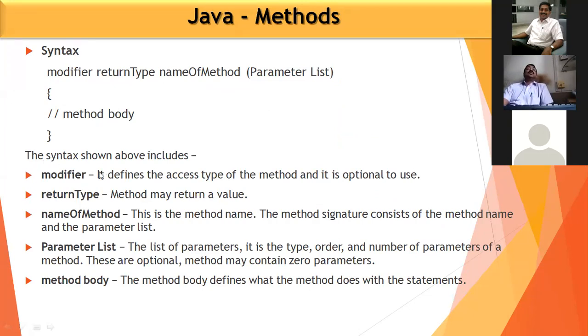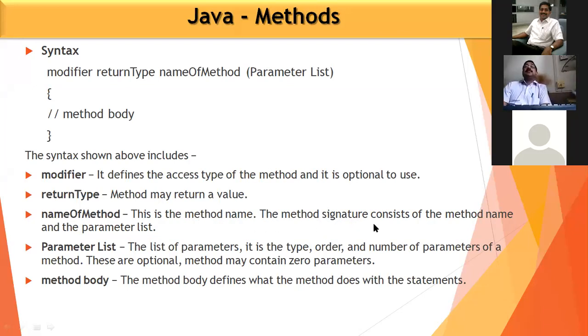So what the syntax shows here: the modifier defines the access type of the method, and it is optional to use. In some methods, it is optional. Maybe you are using public, you are using private. If you are not specifying anything, that will also be okay. The return type: a method may return a particular value, maybe integer, maybe float, maybe double, maybe character, maybe string, any type. So this is a return type. Name of method, we can specify the method name.